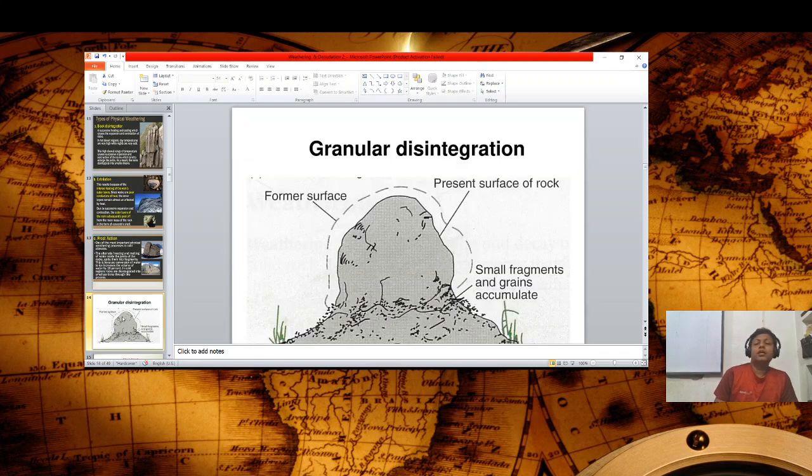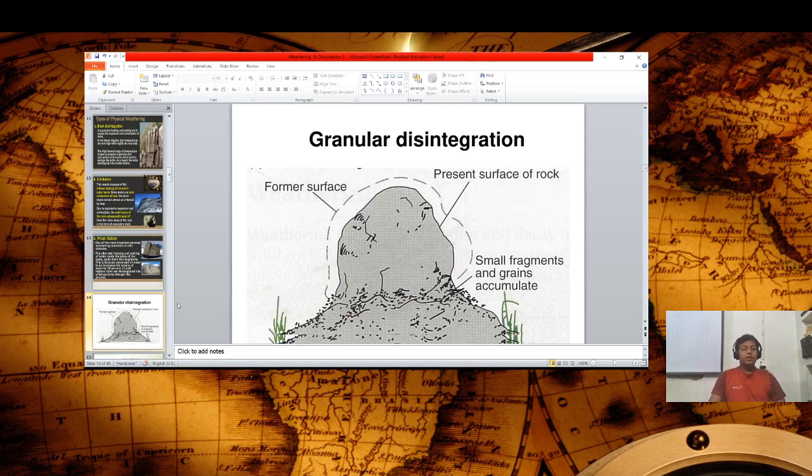Fourth and last one is granular disintegration. As you see in this picture, the prior structure is shown in the dotted line, and after weathering the structure of these rocks looks like that. The small fragments and grains accumulate here.